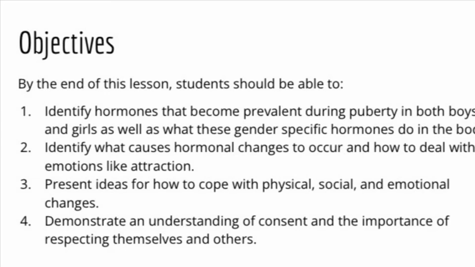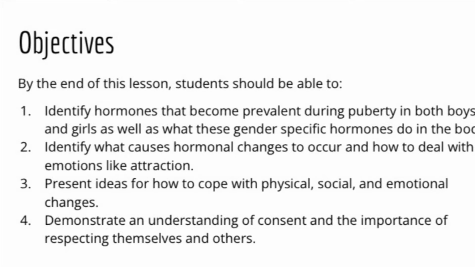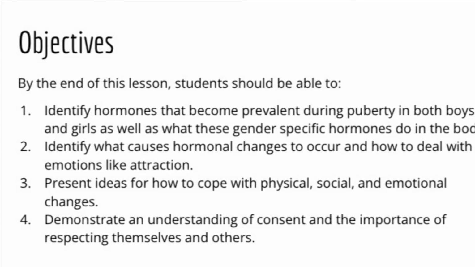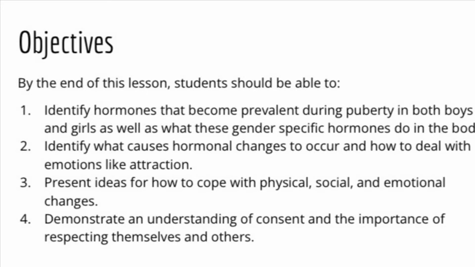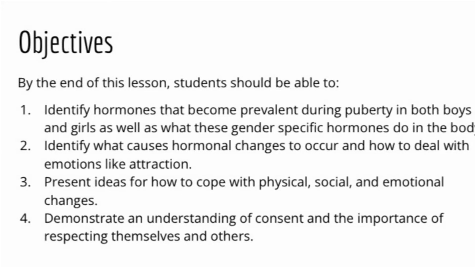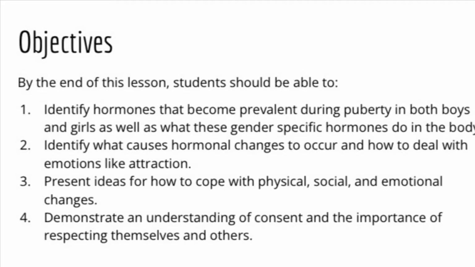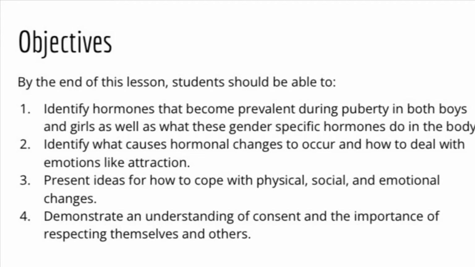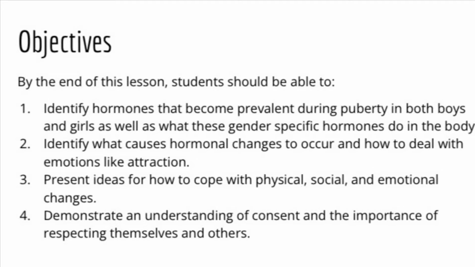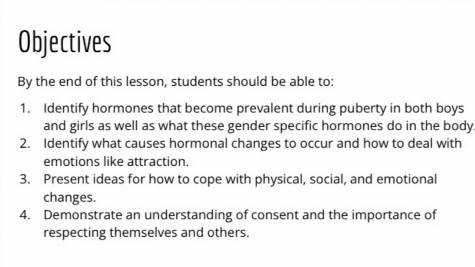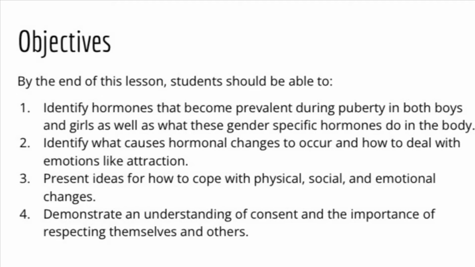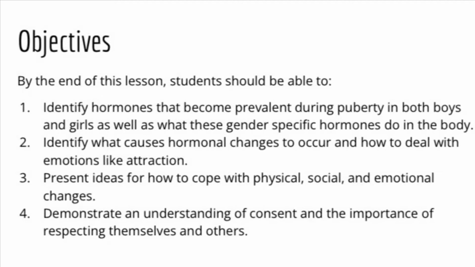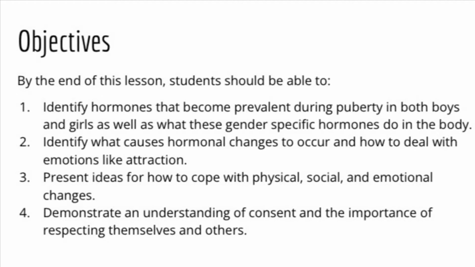Students should be able to: 1. Identify hormones that become prevalent during puberty in both boys and girls, as well as what these gender-specific hormones do in the body. 2. Identify what causes hormonal changes to occur and how to deal with emotions like attraction. 3.